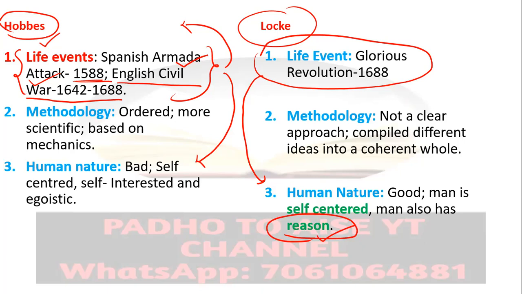I, as an individual, according to Locke, will take care of my interest. But since I have reason and intellectuality, I will also acknowledge the interest and the need of the other individual as well. So in a nutshell, human nature is good, according to John Locke. So these are two differences which we need to note down.